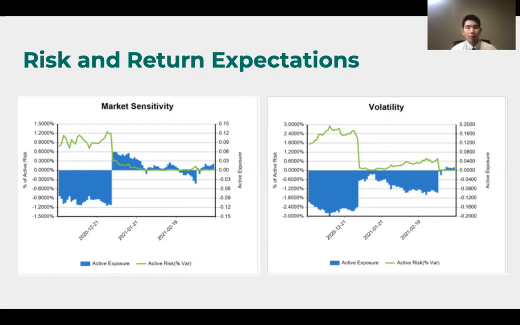So we aim for a positive beta for the portfolio, but we ended up with a negative beta of 0.12 because we shorted too many high volatility or high beta stocks in the beginning, as shown on the volatility graph. This goes against our initial expectation, so we changed the market sensitivity factor and volatility factor significantly in the first strategy rebalancing. This change makes the portfolio align with our expectation on risks and potential return in the largest factor.